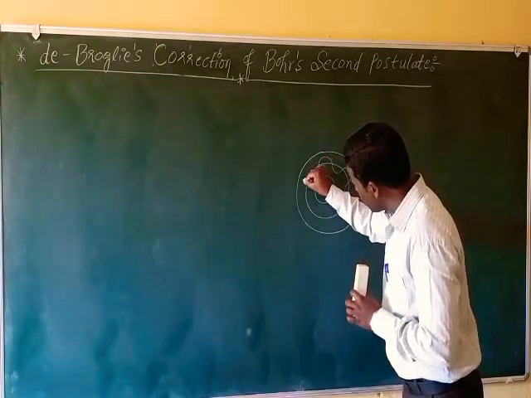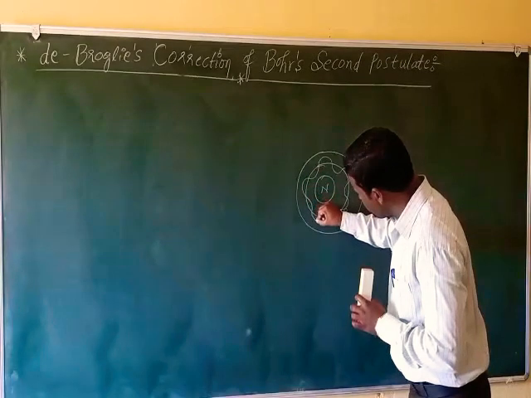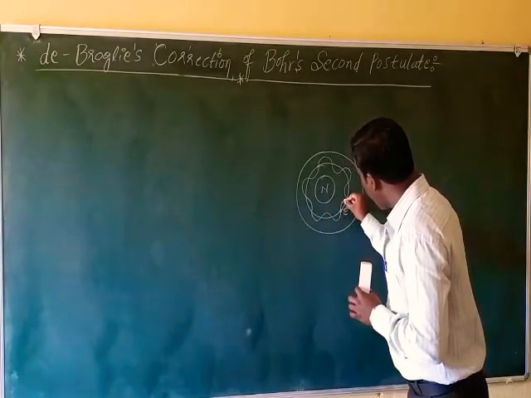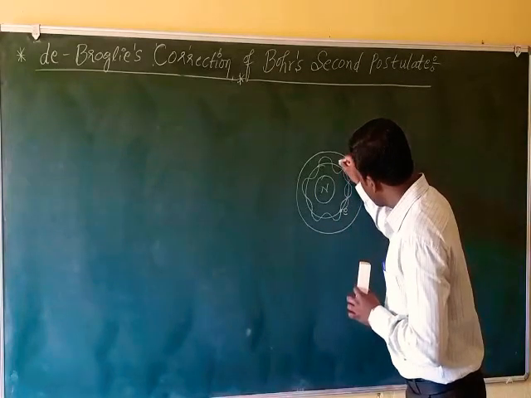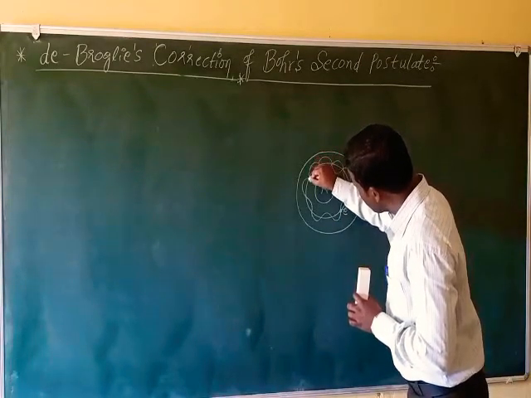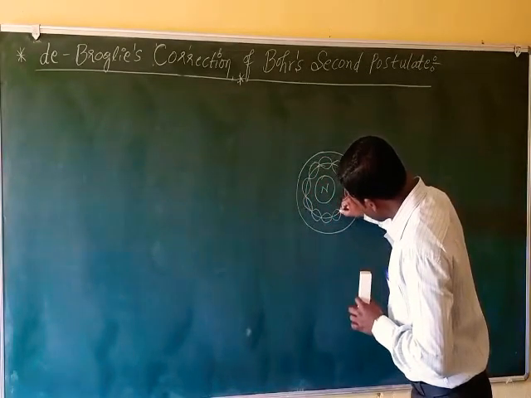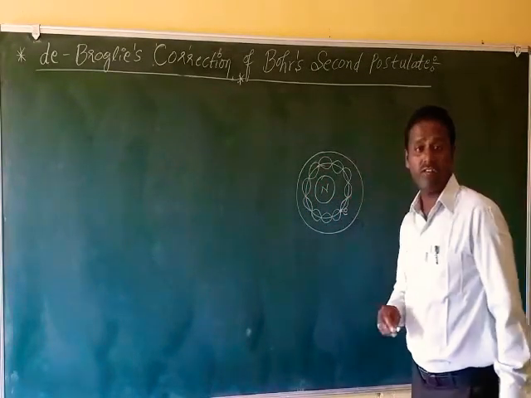I am drawing the wave. This is the wave which is closing itself and traveling further. Here the wave must be a stationary wave.